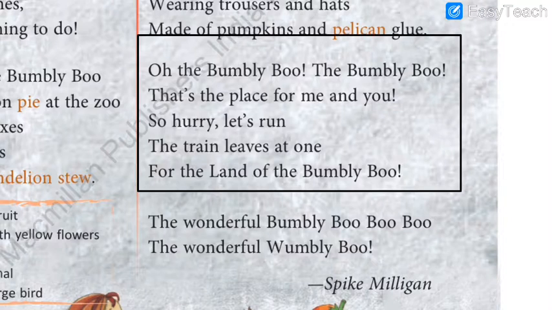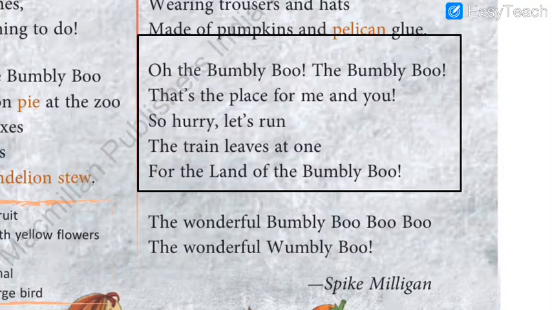So I hope students that you enjoyed today's poem. As your homework, I'll give you the poem to read properly, because only if you read will you be able to enjoy it. So now students, just a last thing which you are going to do, and then we will end today's video session. Rhyming words. See the rhyming words.